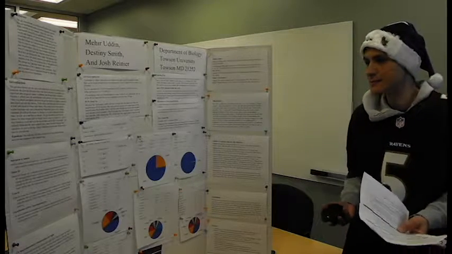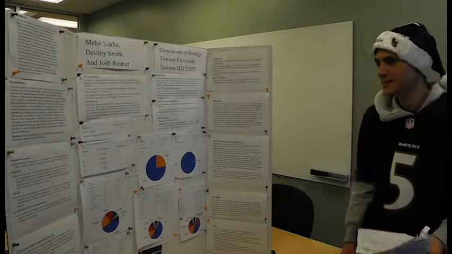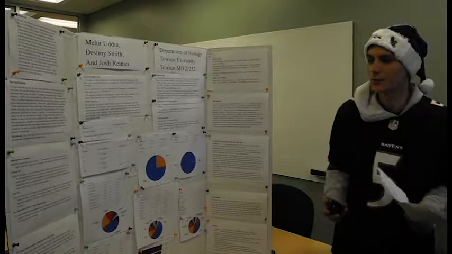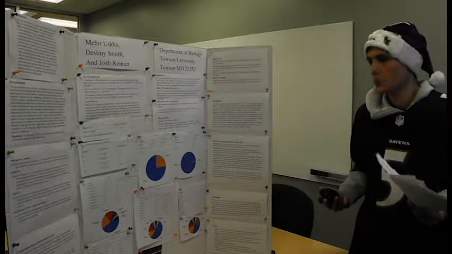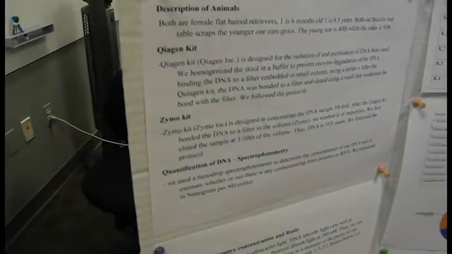Next, we used a Zymo kit developed by Zymo Incorporated. It is designed to concentrate the DNA sample tenfold. After the Qiagen kit bonded the DNA to a filter in the column, we washed it of impurities. We then eluted the sample at 1/10 of the volume. Thus, our DNA is now 10 times more concentrated. We followed the protocol for this as well.